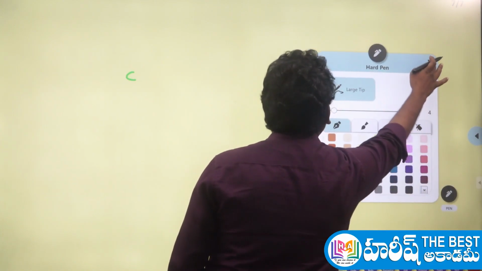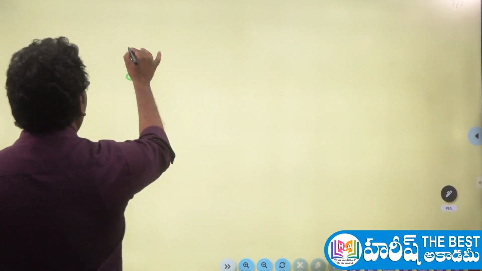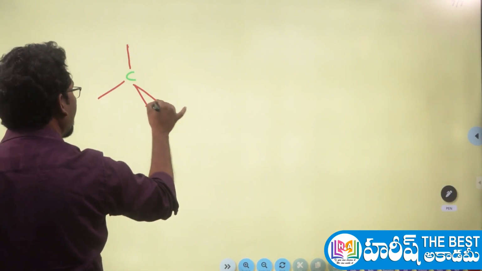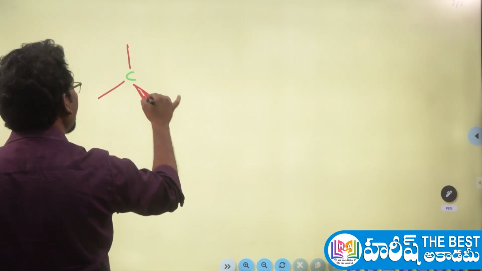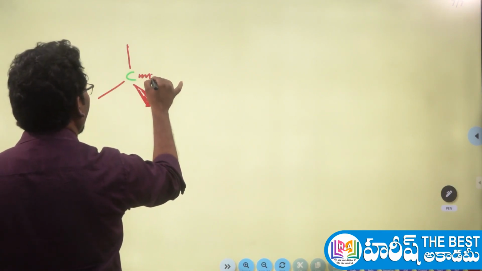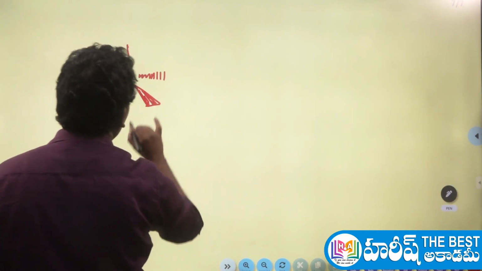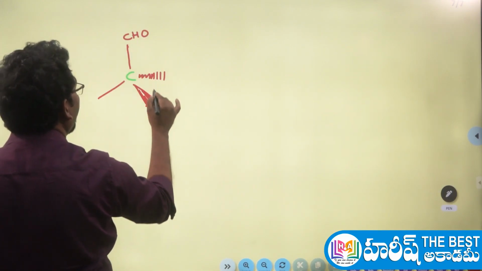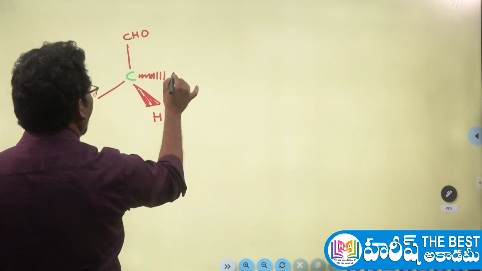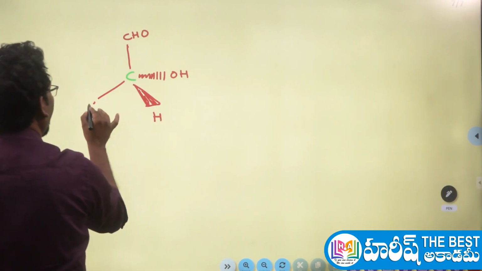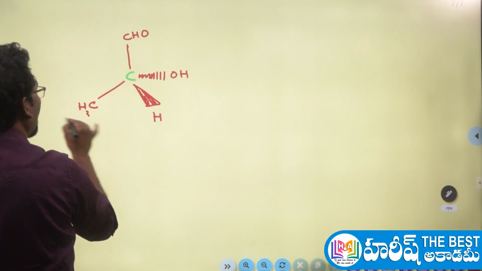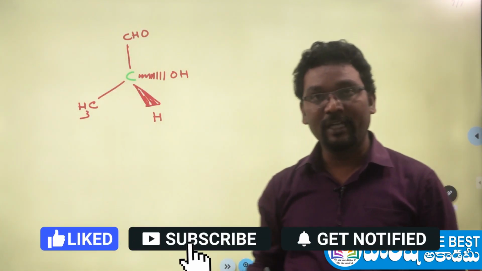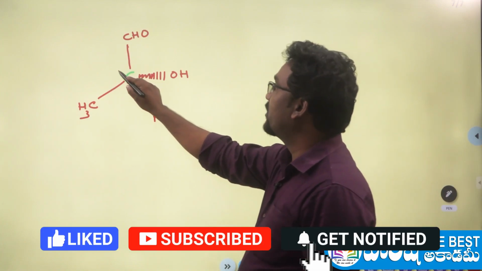For example, see, this is a wedge bond, and this is a flying bond. Here I'm writing an aldehyde, and here I'm writing the hydrogen, and there is a hydroxy group, and here is a methyl. This is nothing but lactaldehyde. The chiral carbon is here. Yes, of course, this is a chiral carbon.